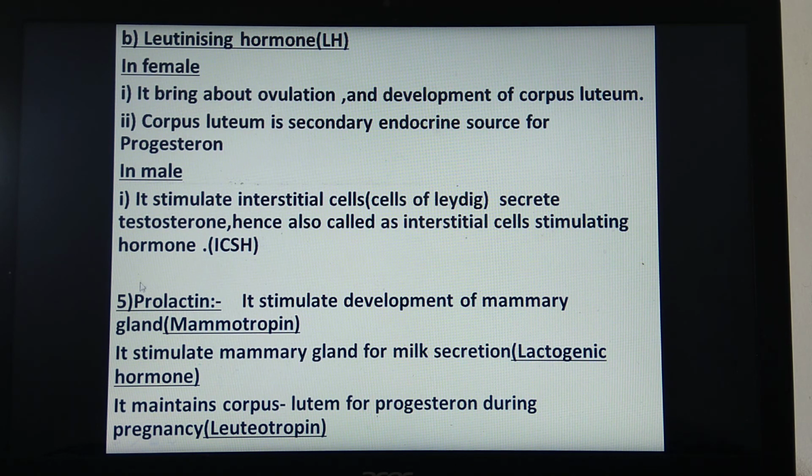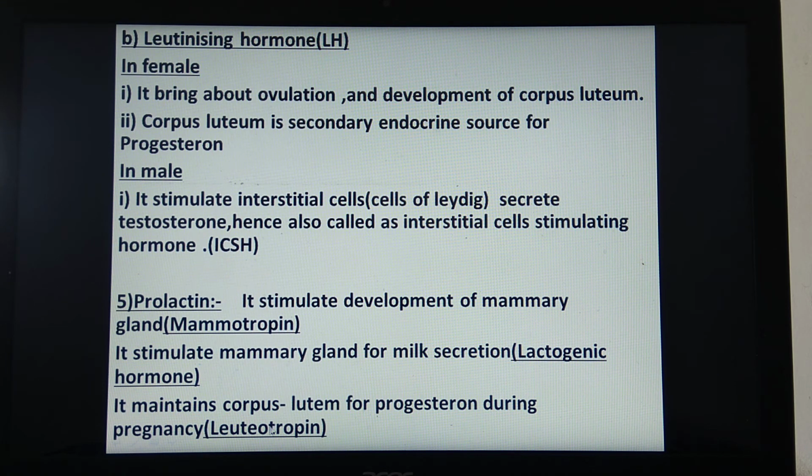Now the next hormone is called prolactin. This prolactin stimulates development of the mammary gland, and because of that it is called mammotropin. Prolactin is also responsible for stimulation of the mammary gland for secretion of milk. Hence it is also called lactogenic hormone.